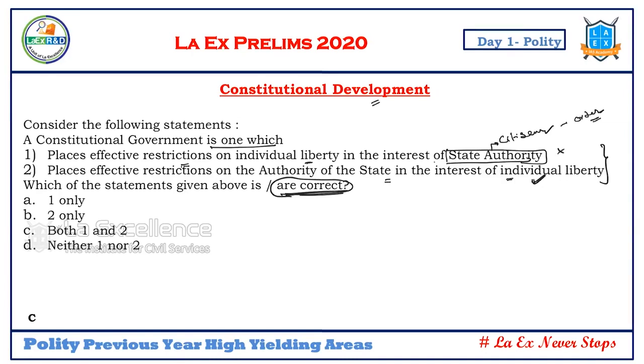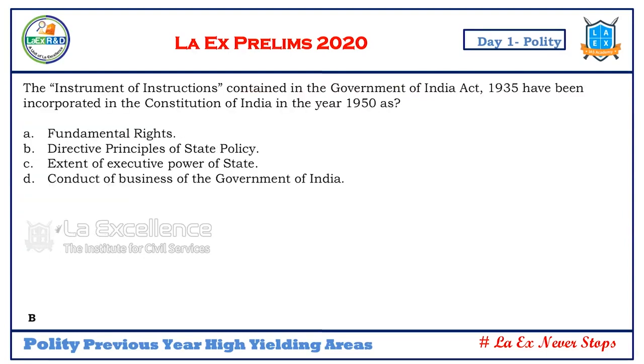So what is the answer we have to keep? Two only, because he's asking for correct. If he would have asked for incorrect, then what is the answer? It becomes one only. So this is the practice, though it appears very simple. Most students make mistakes over here. You need to be careful.